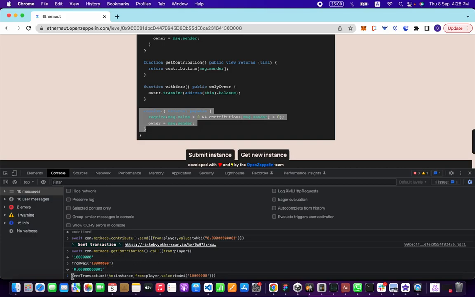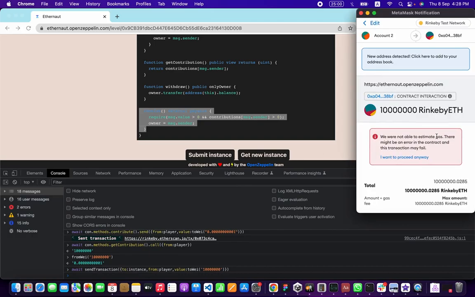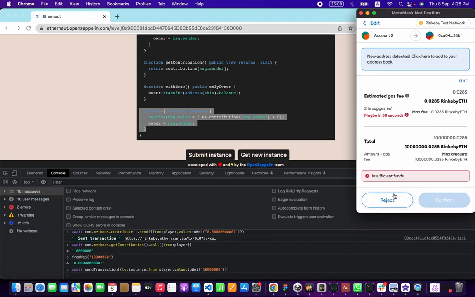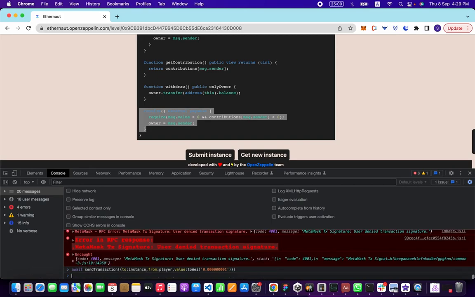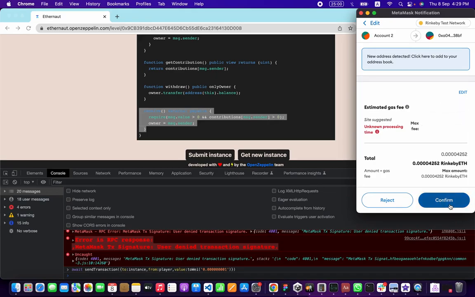I'll add await here and send transaction. We're not able to estimate gas. I want to proceed anyway. Oh, this is too many. Oh, I messed up. Hold on. Obviously I don't have that much. This is supposed to be 0.00001, because it's in ether and we're converting it into wei. Okay, confirm.